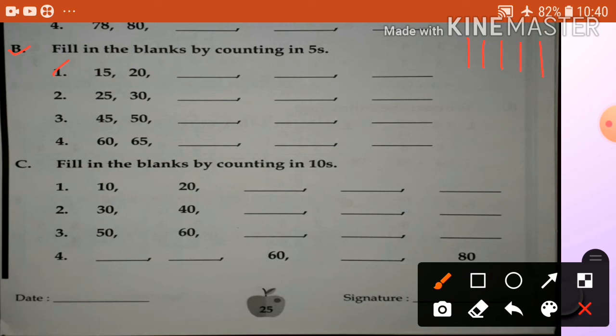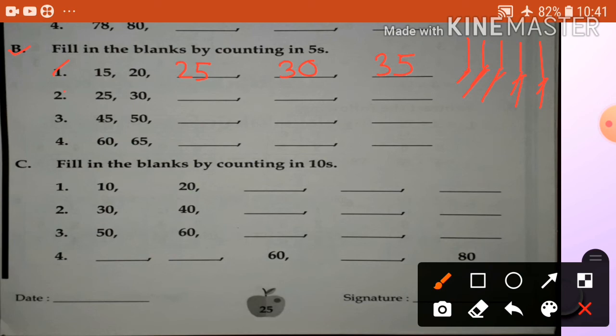So 20, 5, counting in fives. 20, 21, 22, 23, 24, 25. So write here 25. 25, 26, 27, 28, 29, 30. Write here 30. 31, 32, 33, 34, 35. So write here 35. Okay.